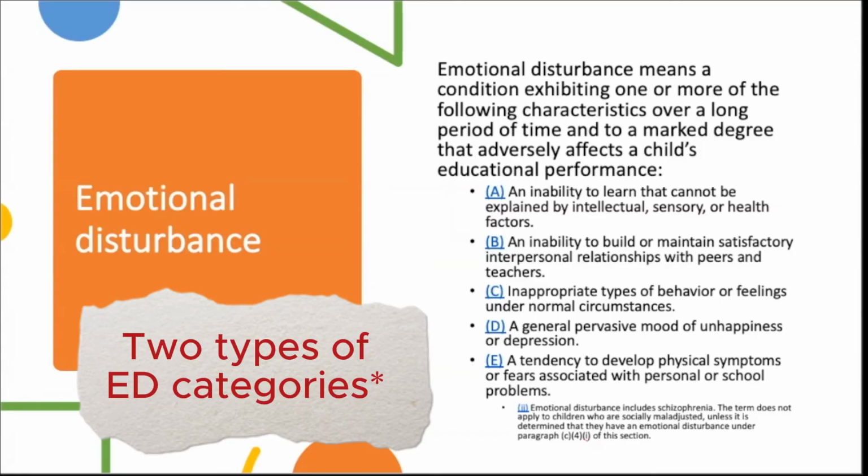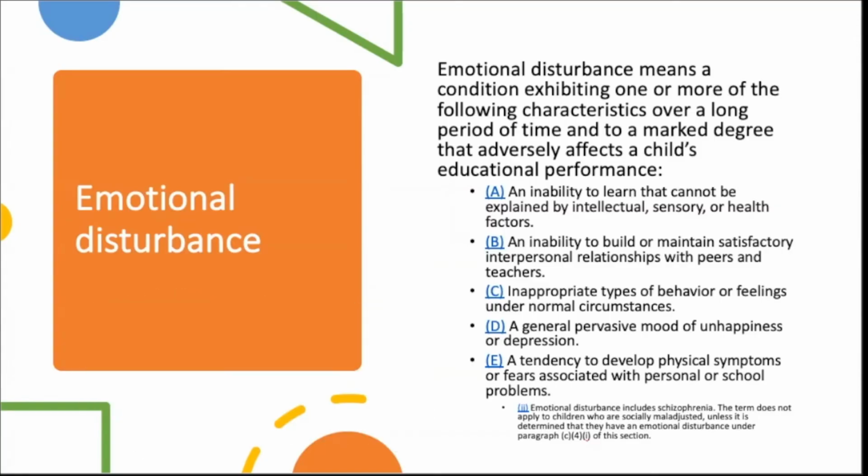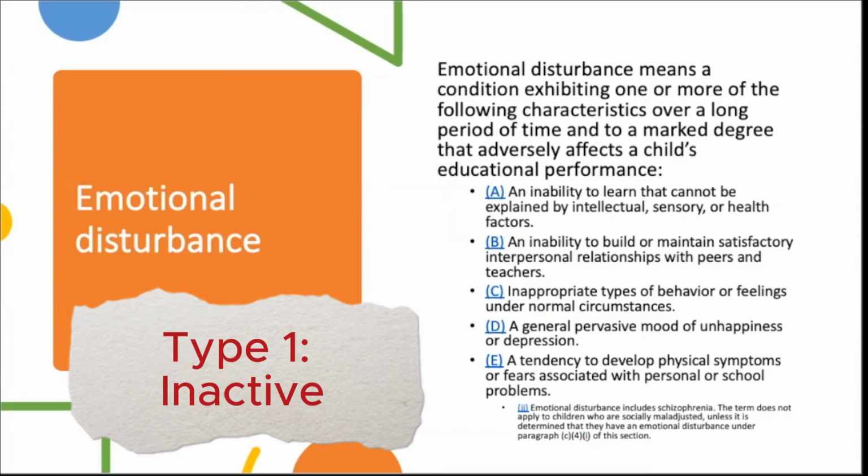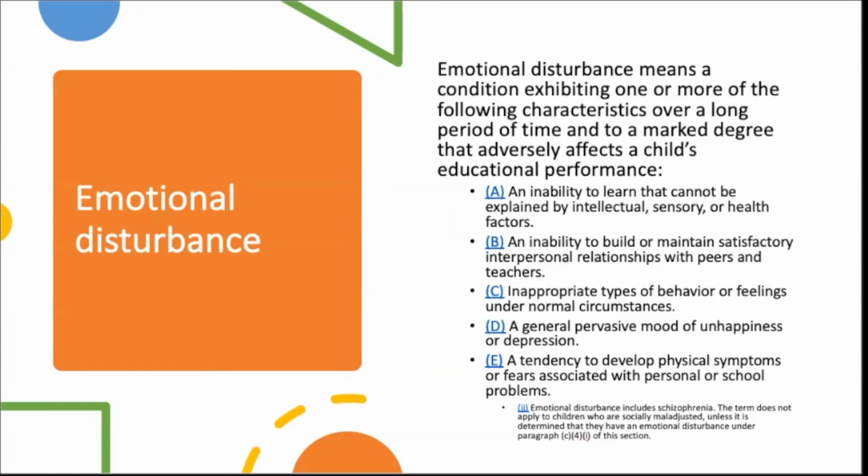There are generally two types thought of when we look at ED behaviors or students with ED. The first being inactive emotional responses. So depression, anxiety, mood swings, bipolar disorders can be so significant for a student that it really affects their ability to learn. And it has really nothing else to do with their intellectual need or other health factors. Another marker for an ED disability would be an inability to maintain or build at all any interpersonal relationships with same age peers, with teachers.